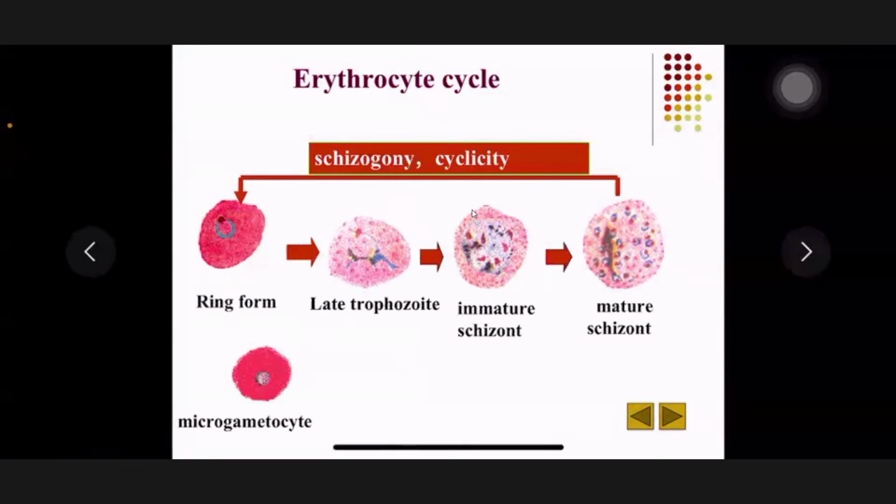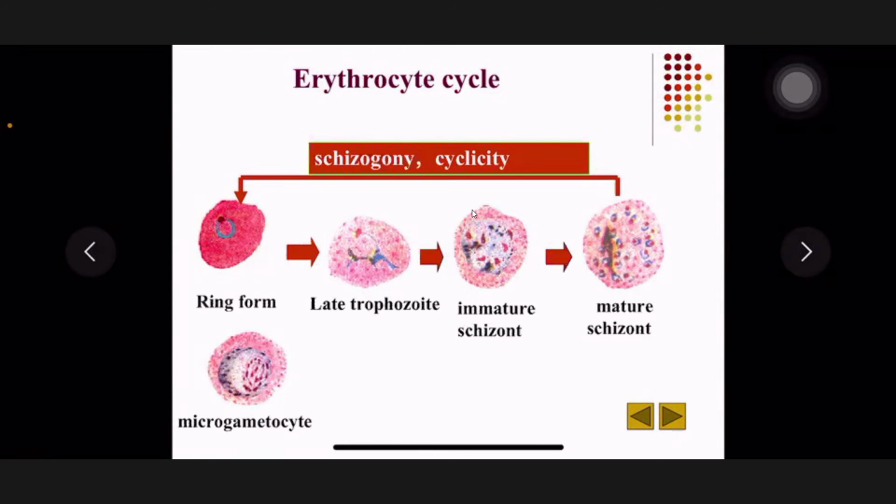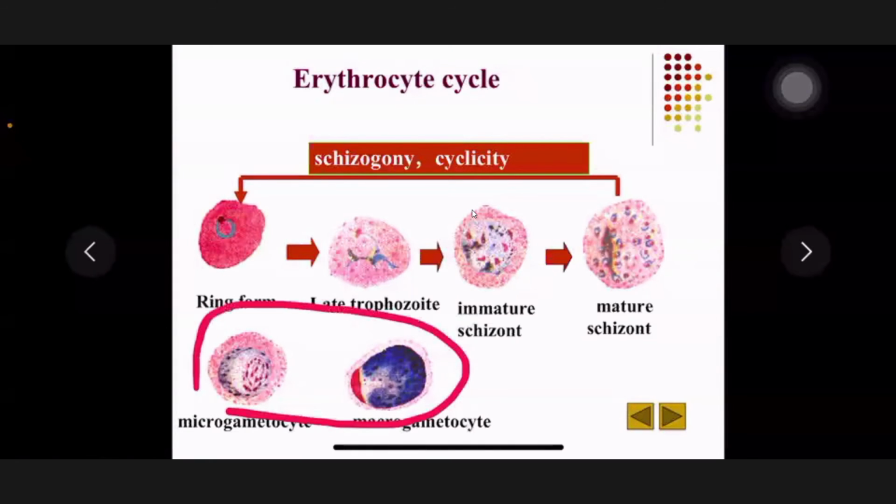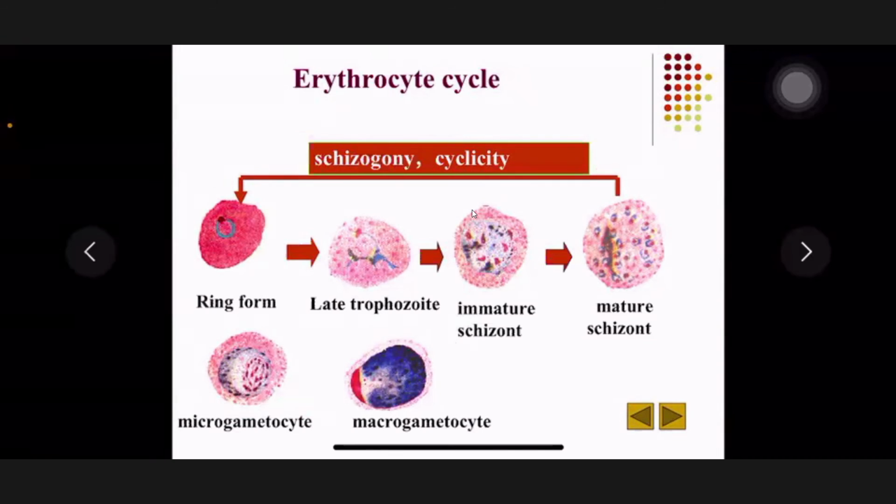Now, besides this asexual reproduction, they also undergo gametocyte formation. This is a male, because the male gametocyte is smaller than the female. So the male gametocyte is also called microgametocyte, and the female gametocyte is also called macrogametocyte. Okay, here. So in the P. vivax infected patient, in their RBCs, we can find so many stages.